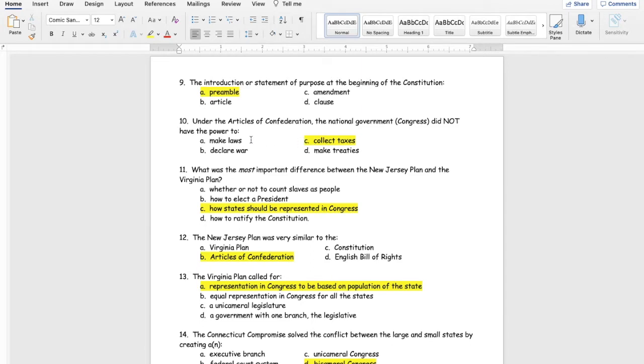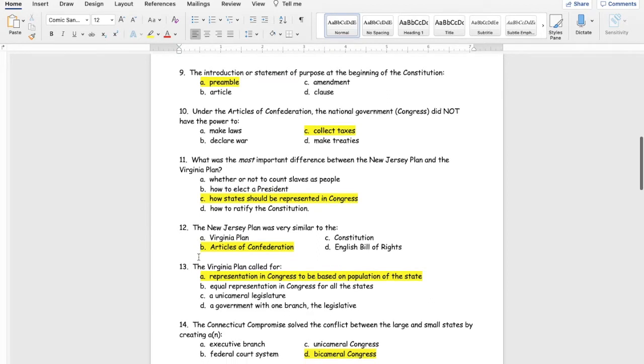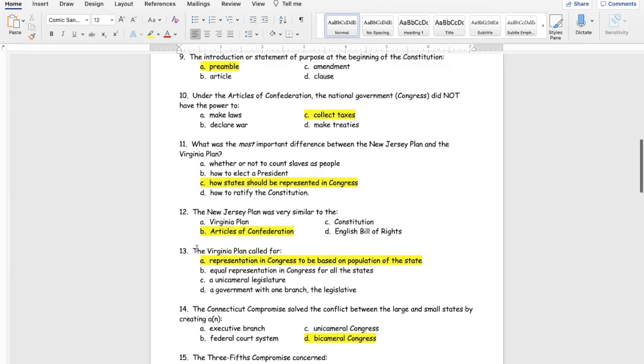Remember, they could make laws, but they couldn't enforce the laws. Number 11, what was the most important difference between the New Jersey Plan and the Virginia Plan? C, how states should be represented in Congress. Speaking of those plans, number 12, the New Jersey Plan was very similar to the Articles of Confederation. They wanted the states to have equal representation and have it be a unicameral house.